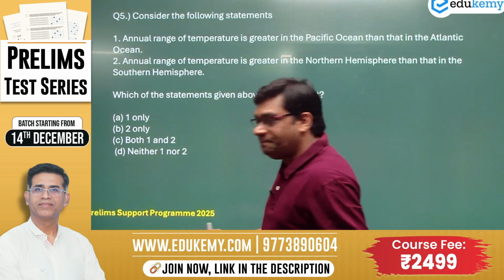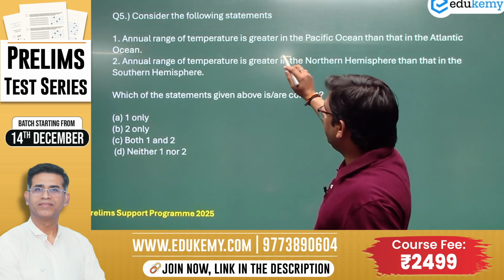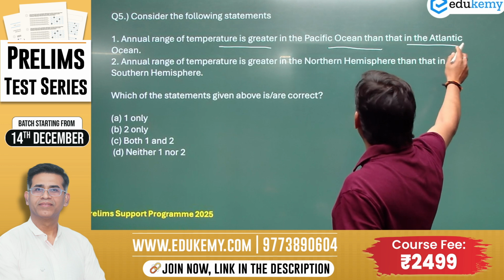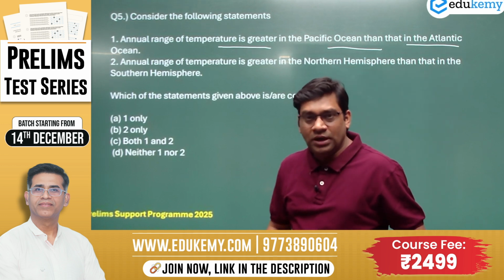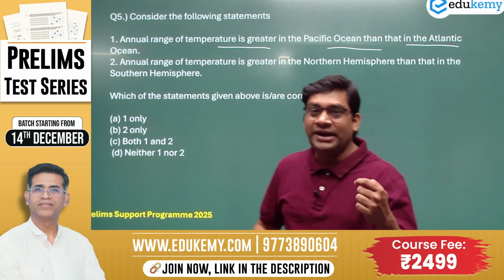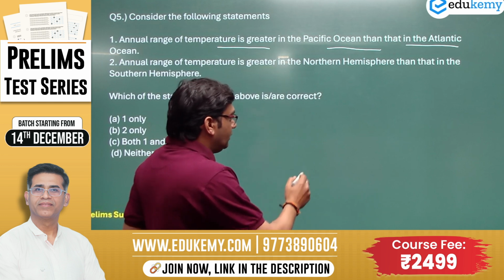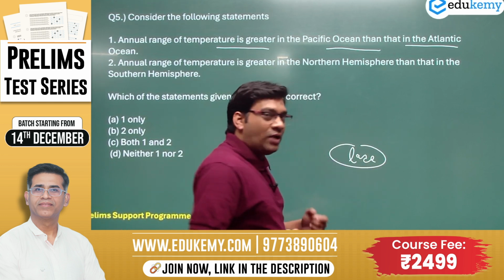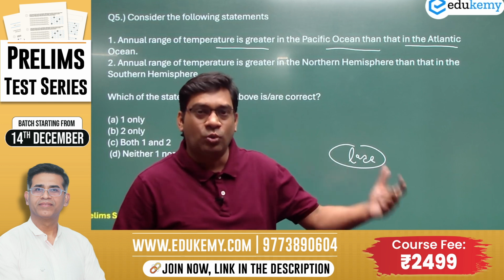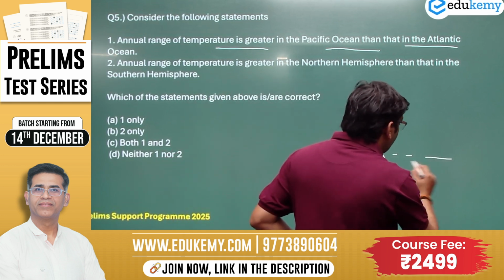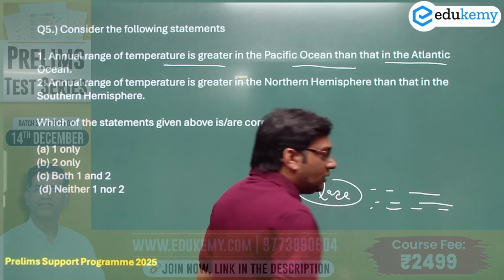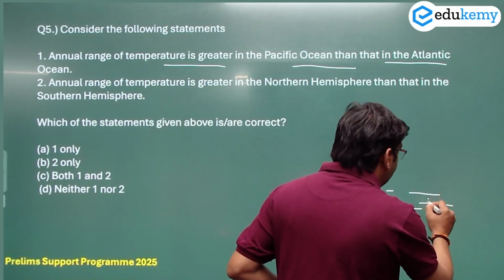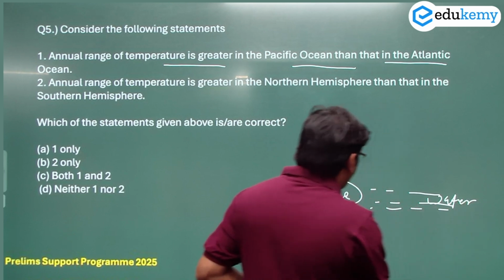Question number 5, consider the following statement. Annual range of temperature is greater in the Pacific Ocean than in the Atlantic Ocean. When you talk about ocean and land, one basic concept you should know: land gets cool and warm in a shorter period of time as compared to water. Water, we can say river or ocean water, takes more time to become warm and cool as compared to land.